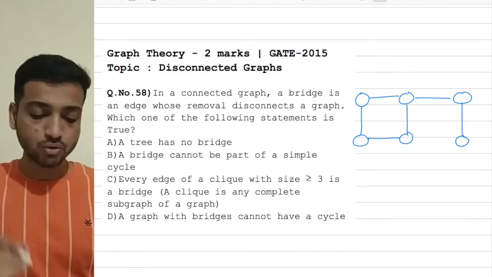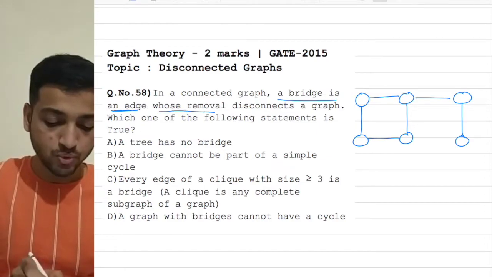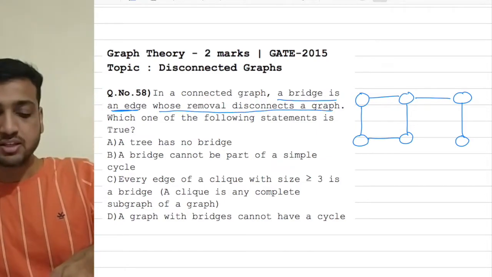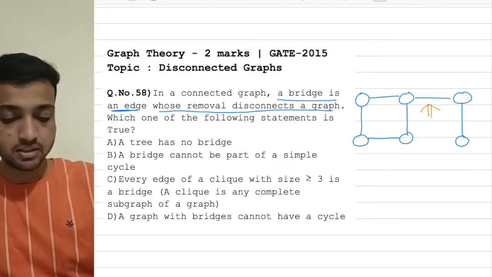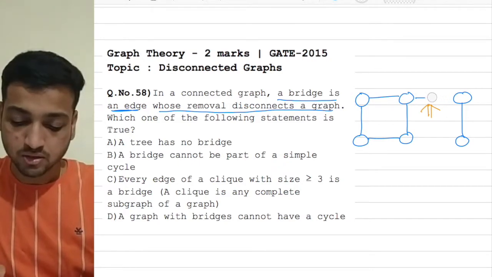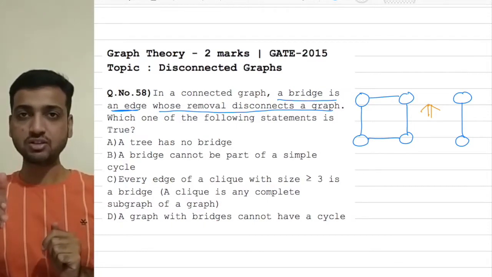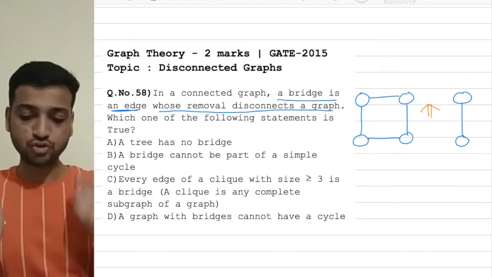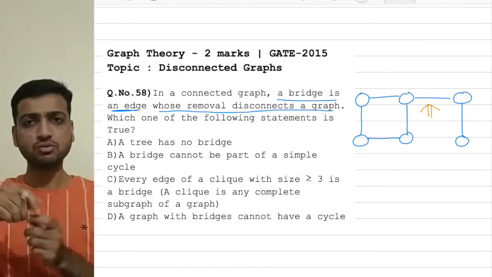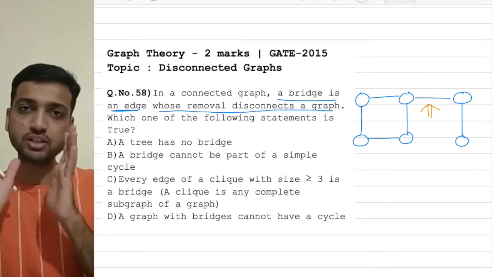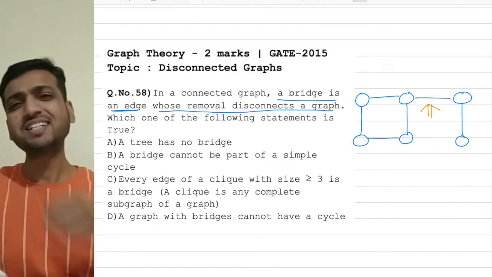Now, as per the definition, a bridge is an edge whose removal disconnects a graph. So in this graph, if I remove this edge, let me delete it, then you can clearly see that the graph has got disconnected, which means that edge was a valid example of a bridge. Let me get it back. So this is the definition of a bridge. A bridge is an edge whose removal will disconnect a graph. Now based on this concept and this simple example of a graph which we have drawn here, let's see the options one by one.